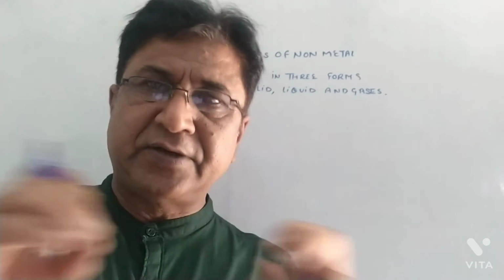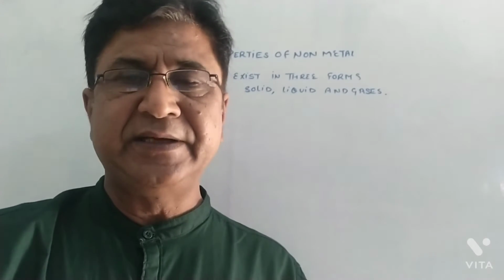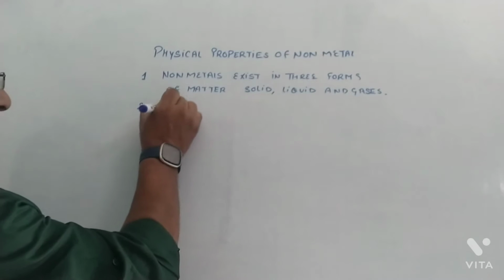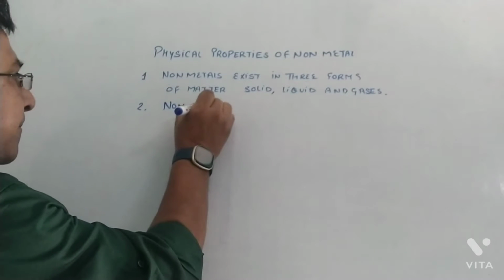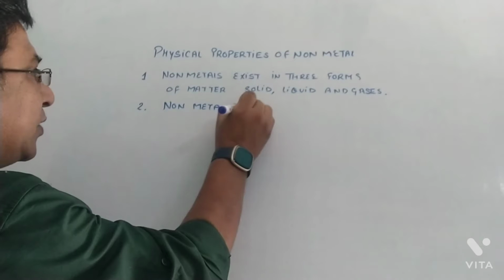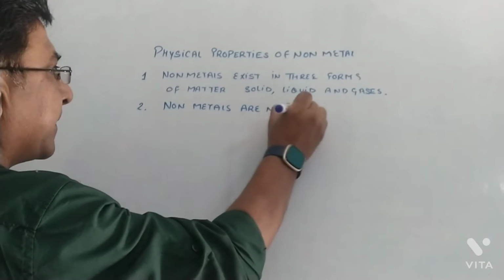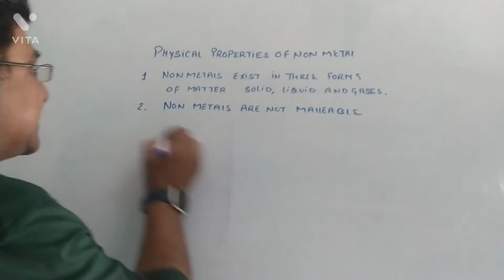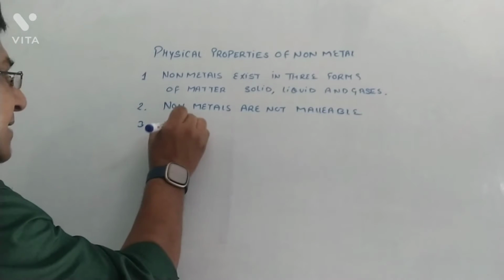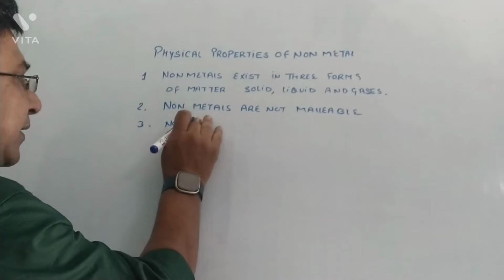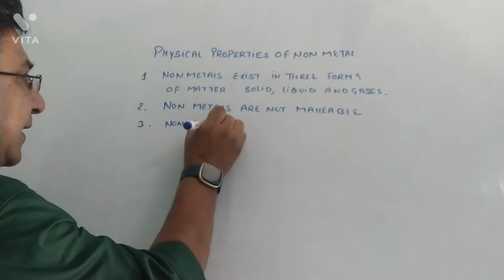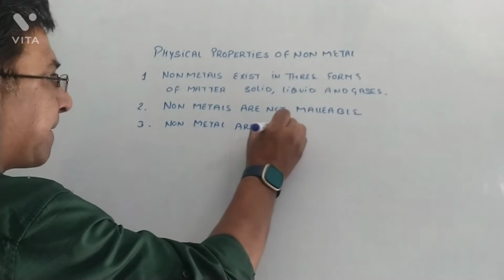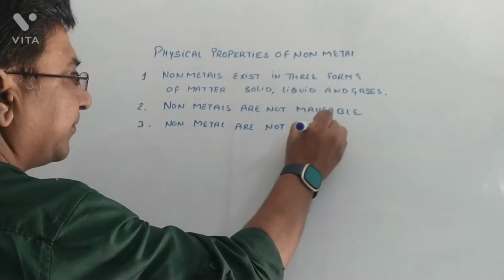Non-metals are not at all malleable. Like metals were malleable, but non-metals are not malleable. The same way, non-metals are not ductile. Like metals, non-metals are not ductile.